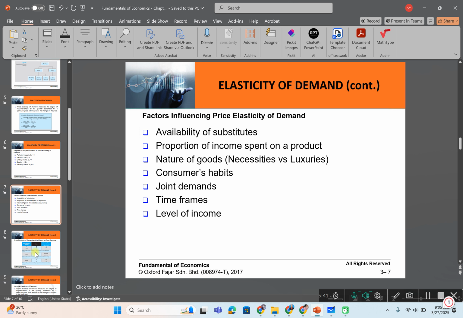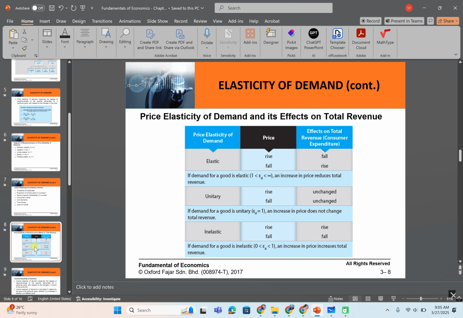Okay, so here this is price elasticity of demand and the total revenue. It shows the relationship between the price elasticity of demand and a firm's total revenue.